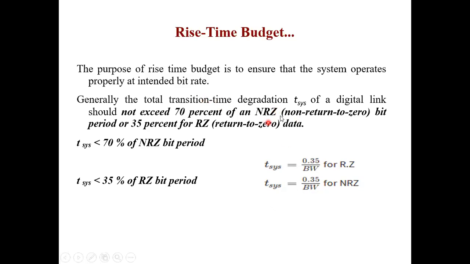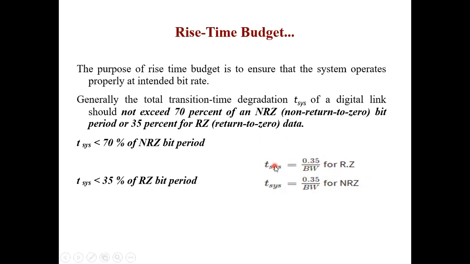This is the data that is given by the ITU. If I have NRZ data, the system rise time should not exceed 70%. And if it is RZ data, the system rise time should be around 35%. So please write down this, or write down this particular formula. T system is given by 0.35 upon bandwidth for an RZ system.